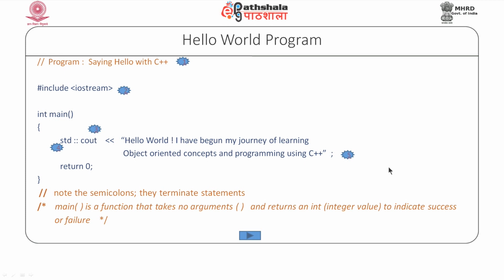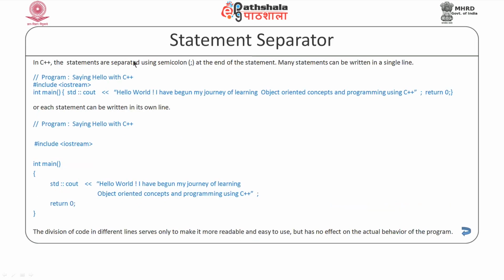So, once we have understood this, you would see that here we are using a semicolon, here we are using a semicolon. What is a semicolon? Semicolon is a statement used to terminate the C++ statements. So, semicolon here is the statement separator. After every statement we can use it to define that this statement ends here and what follows is the next statement. And because of this statement separator available with us, C++, as C, is a free format language,